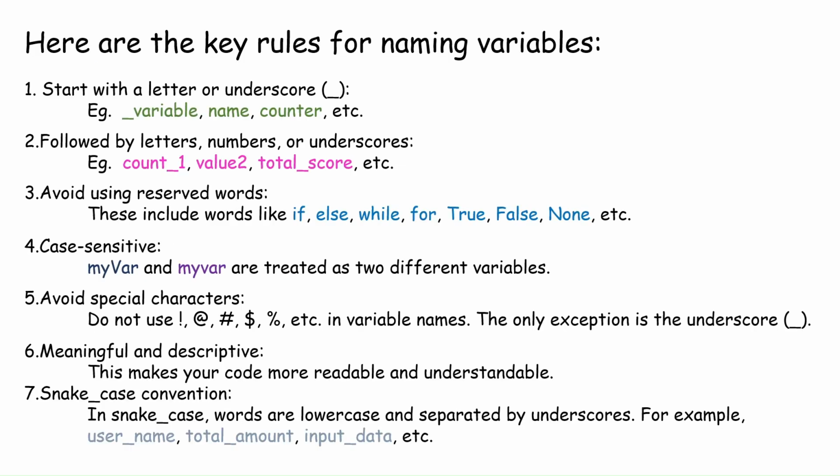Here are the key rules for naming variables. Start with a letter or underscore, followed by letters, numbers, or underscores. After the initial letter or underscore, variable names can include letters, numbers, or additional underscores. Do not use Python reserved words or keywords as variable names. Python is case sensitive. Do not use special characters. Choose variable names that are meaningful and describe the purpose of the variable. It is a common convention in Python to use snake case for variable names. In snake case, words are lowercase and separated by underscores.